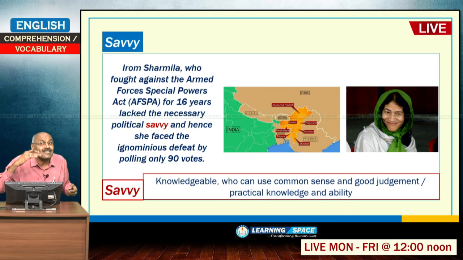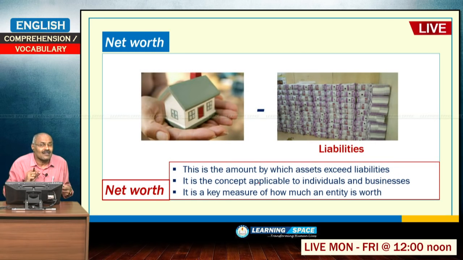She fought for 16 years against the implementation of the Armed Forces Special Powers Act, but still she got just 90 votes. So, she lacked necessary political savvy. Savvy means knowledgeable, who can use common sense and good judgment, that is savvy. And at the same time, net worth. Net worth is basically the amount by which assets exceed liabilities.